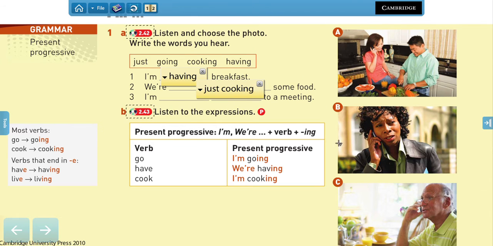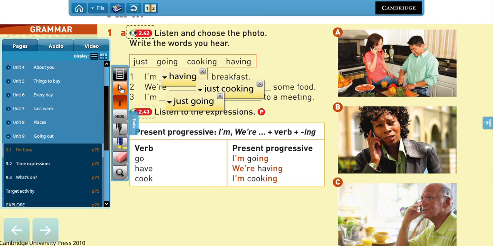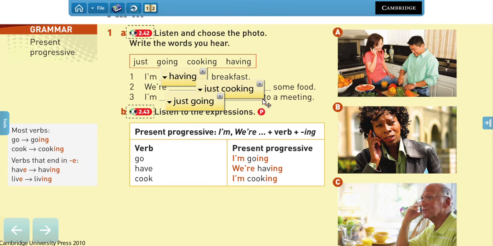And the last one, the lady over here, she says, I'm just going to a meeting, right? And we have like a clue. In this case, we have the preposition to. So we know that normally we say the expression go to, right? I'm just going to a meeting.